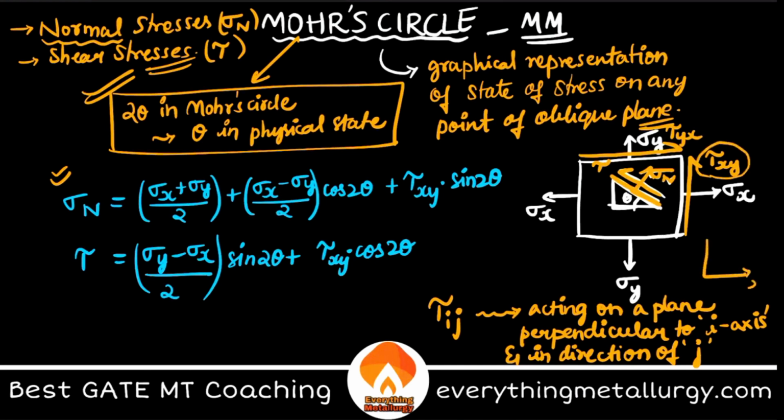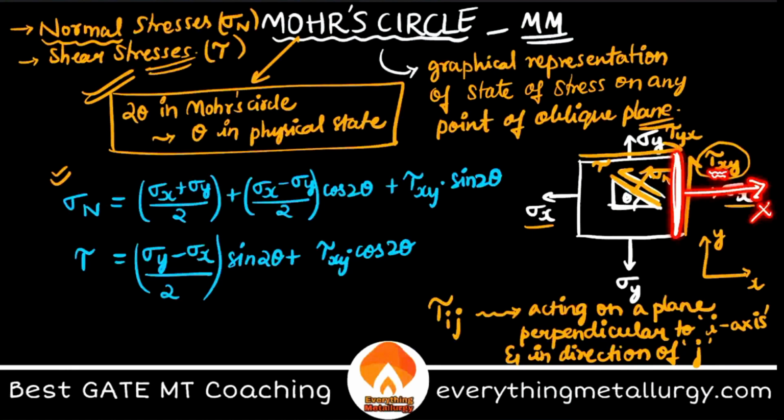We know this is the x and this is the y direction, as I mentioned previously. This guy over here is the shear stress, tau xy, the shear component. I'm telling that it is acting on a plane perpendicular to the x axis. This is my y axis and this is the x axis, and this plane is perpendicular to the x axis. So that is why I took I to be x. Clear?